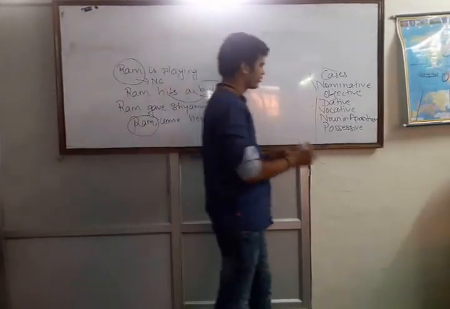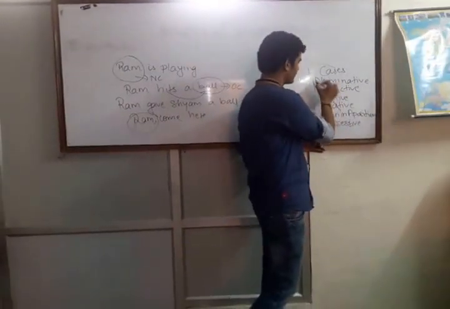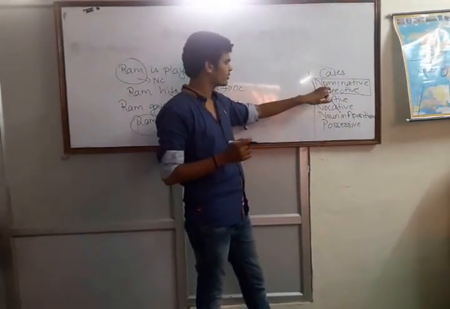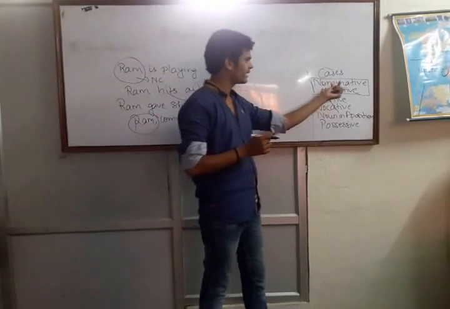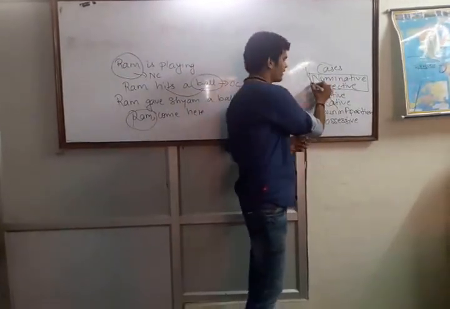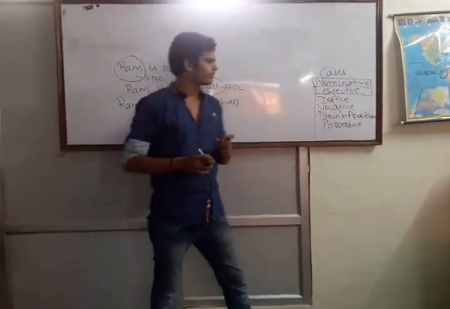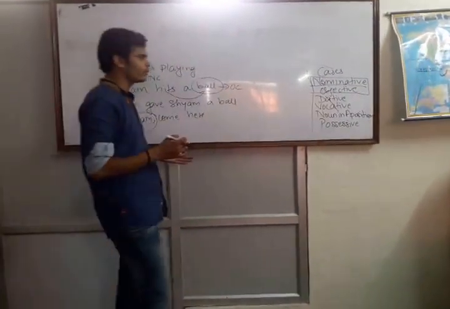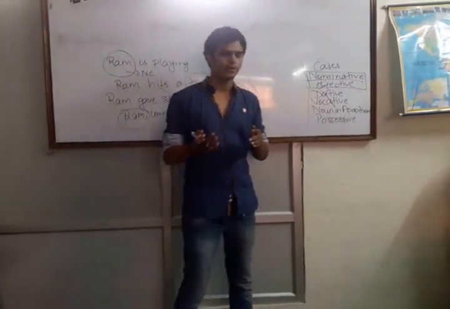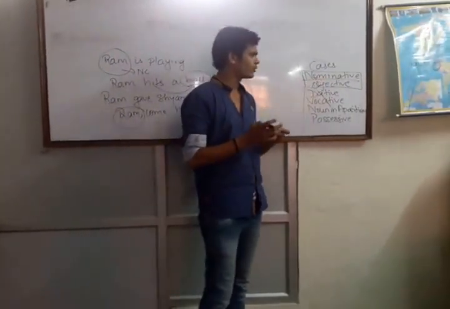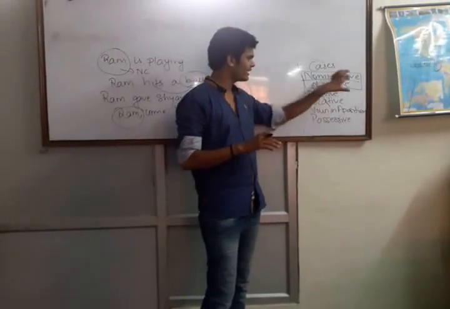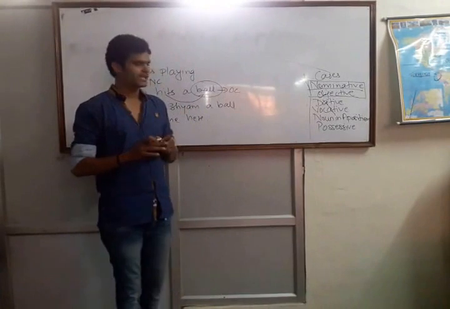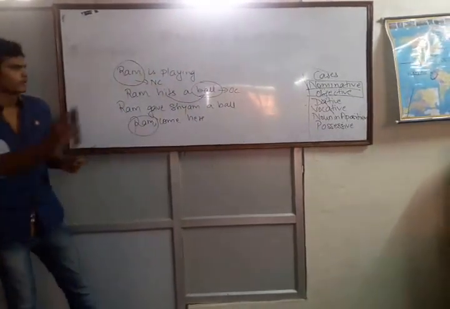So basically, we don't get any question from dative and vocative case. The main parts are nominative and objective case. Its base lies in nouns, but questions come in pronouns. This is a very important topic in pronouns, and we will cover up this topic in detail in pronouns because we get many questions such as who and whom. Who and whom in pronouns, relative pronouns who and whom, that is based totally on nominative and objective case. So we'll need to have a good knowledge of nominative and objective case, and we will study it in detail in case of pronouns.